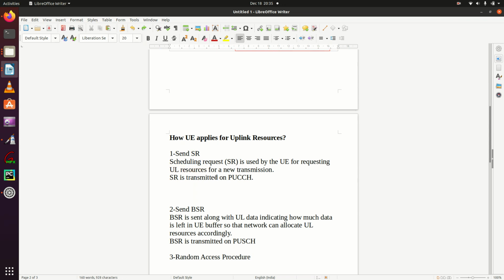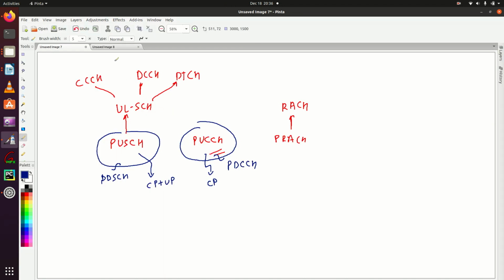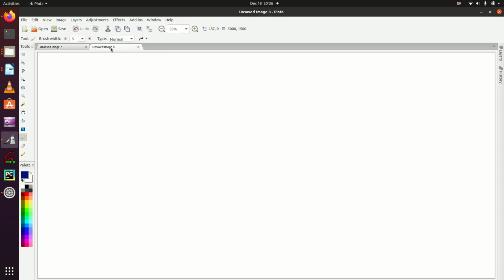Uplink resources here means PUSCH resources. Whenever the UE wants to send some user plane data, the UE should have some PUSCH resources, and SR is transmitted on PUCCH. Let's understand this with a diagram. This is my UE and this is my eNodeB.